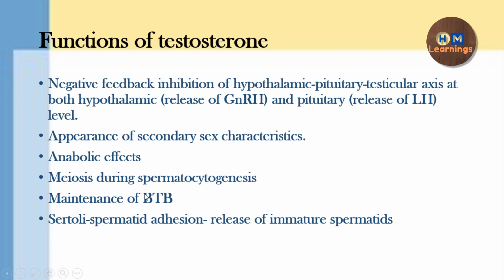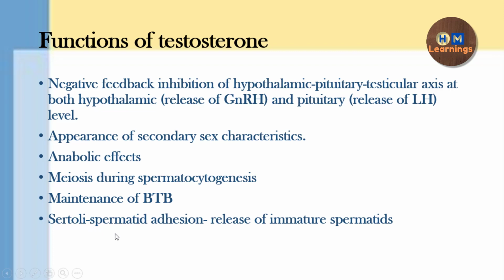So to protect them and prevent autoimmune disorder, the blood testis barrier should be there, so that the post-meiotic sperms don't come in exposure to the circulation, because that could lead to autoimmune disorder and male infertility.